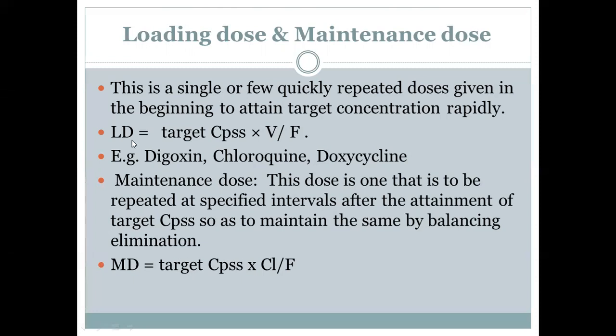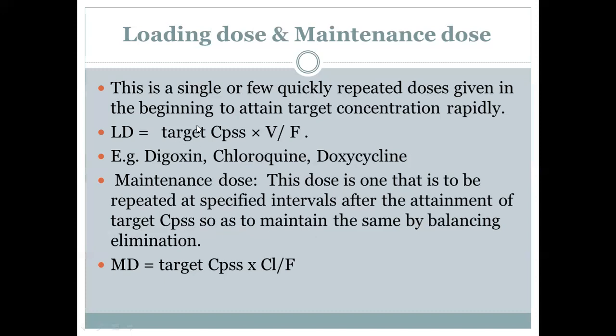This is called the loading dose, and is the product of target steady state concentration and volume of distribution, divided by bioavailability. The drugs for which a loading dose has to be given are digoxin, chloroquine, and doxycycline. Then comes the maintenance dose. This dose is to be repeated at specified intervals after attainment of the target steady state concentration, so as to maintain it by balancing elimination.